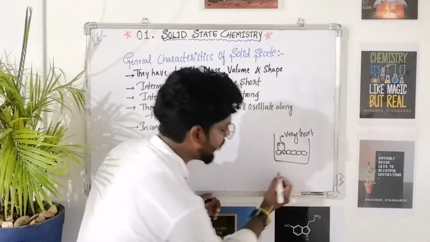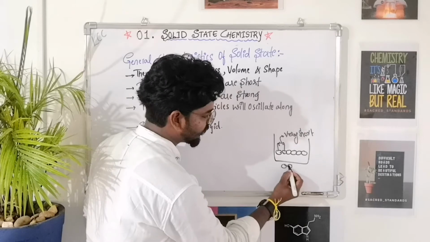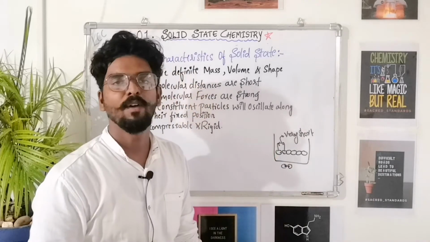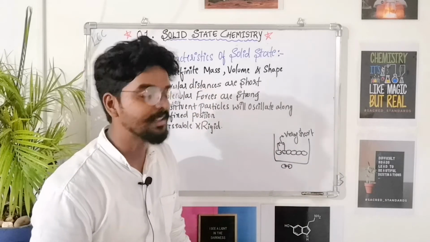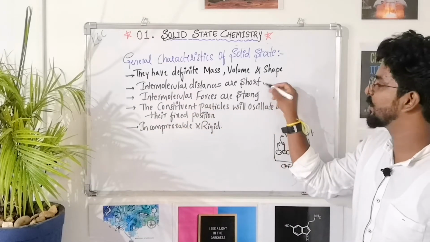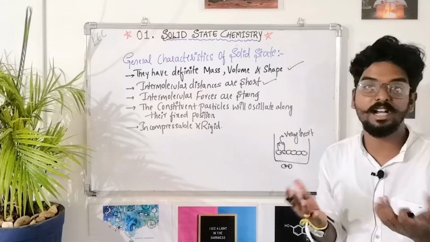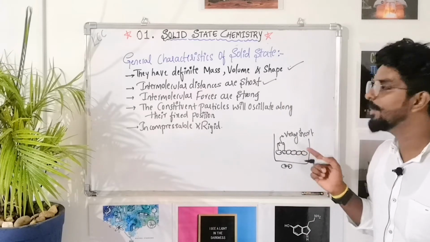The distance between two molecules within a solid compound is very short or very less. So the intermolecular distances are short and they have definite mass, volume and shape because of the regular arrangement of these constituent particles.